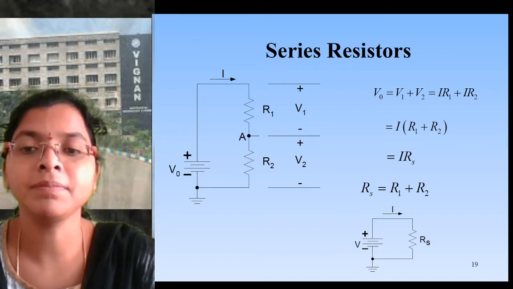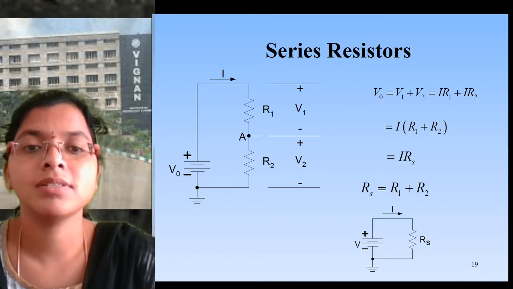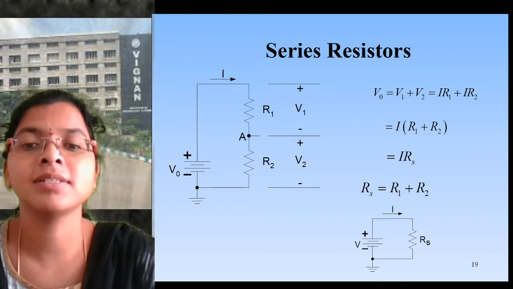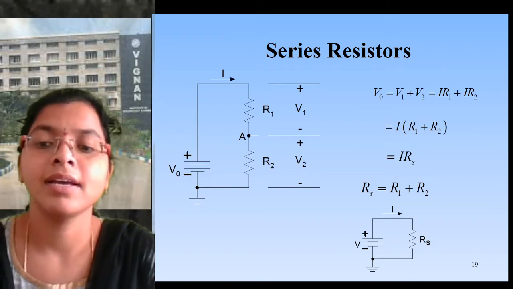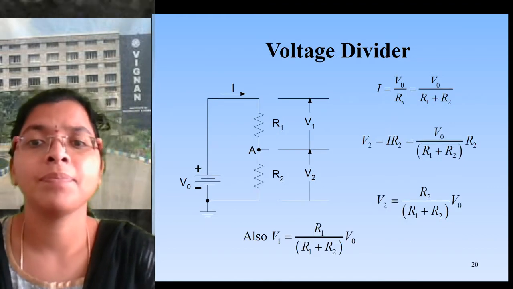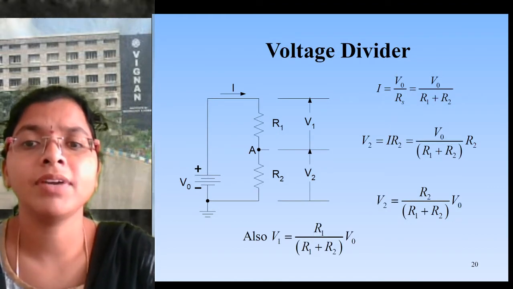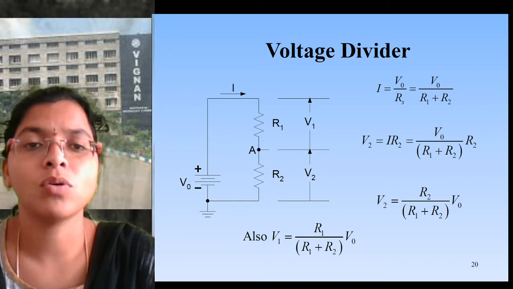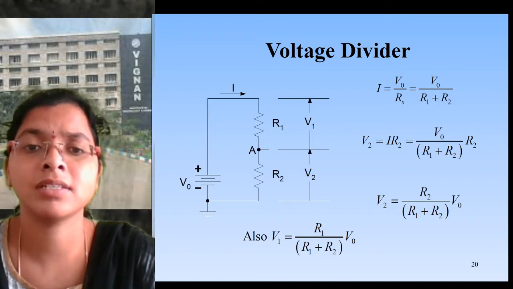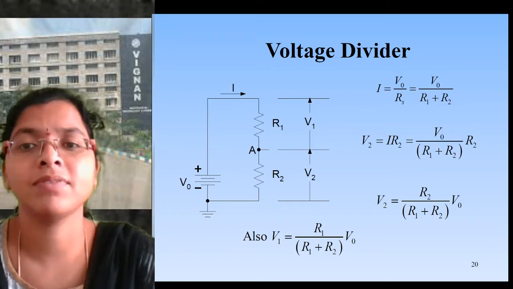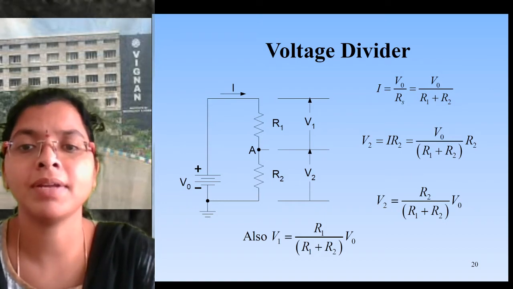If we take I common, it is I into R1 plus R2, and R1 plus R2 is nothing but the series resistance. That network will become, we are going to reduce the two-element network into a single element, which is V0 in series with the resistance Rs. Now we can write I is equal to V0 by Rs. So total current I is equal to V0 by Rs. But we already know Rs, the series resistance, is R1 plus R2. If we substitute that, I is V0 by R1 plus R2.